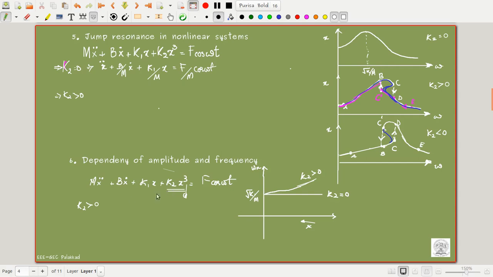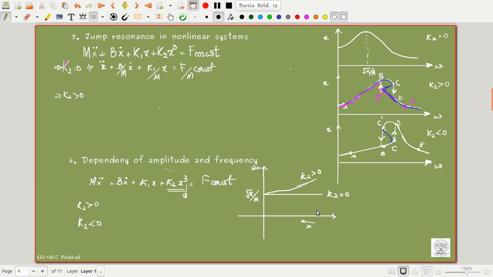Now for K2 less than 0, what happens is that since the total frequency of oscillations here is decreasing, it becomes k1 into x minus k2 into x cubed, right? Since k2 is less than 0, it will be negative of some value. So the frequency of oscillations definitely will be lesser compared to the frequency of oscillation when k2 equals 0.